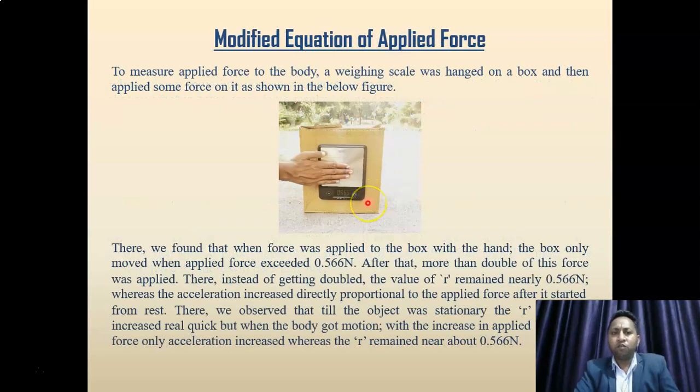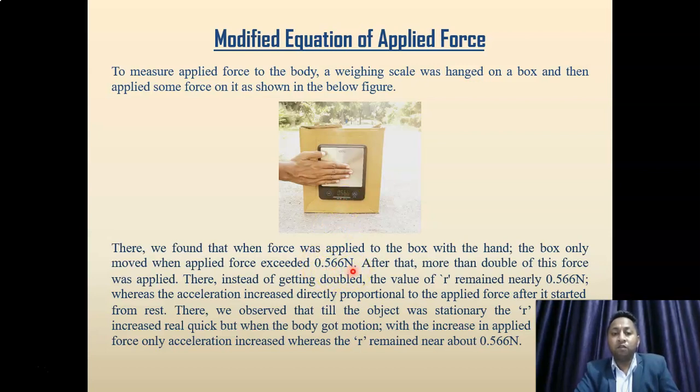To measure applied force on the body, we hang a weighing scale on the box and then apply force on it as shown in the figure, right? There we found that when force was applied to the box with the hand, the box moved when applied force exceeded 0.566 Newton.